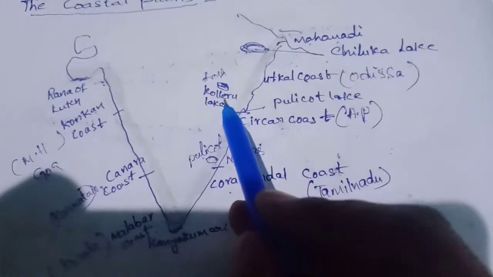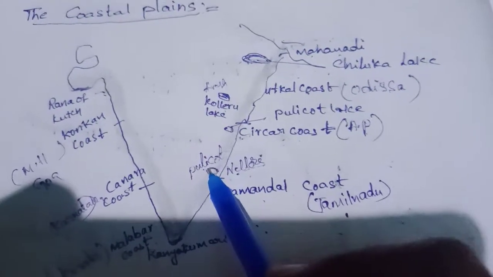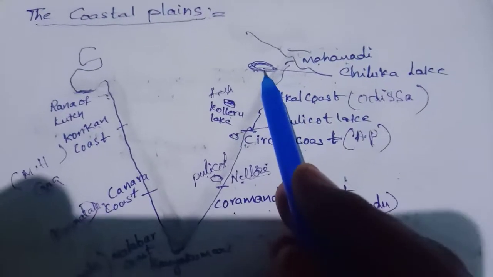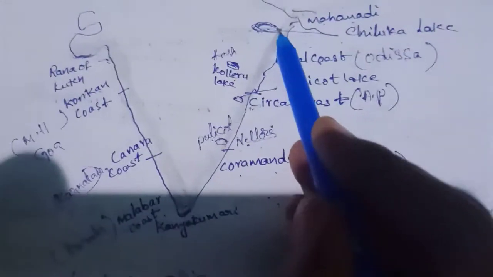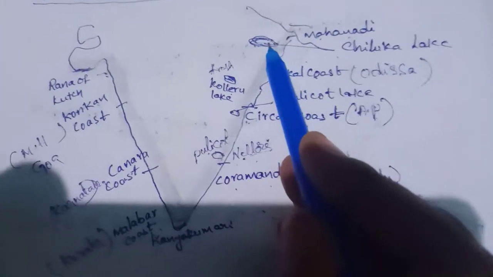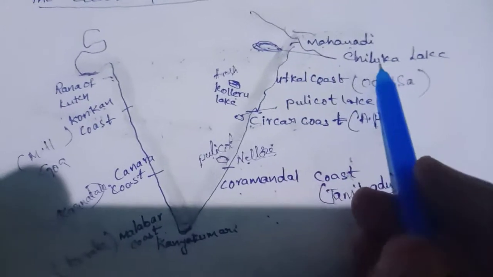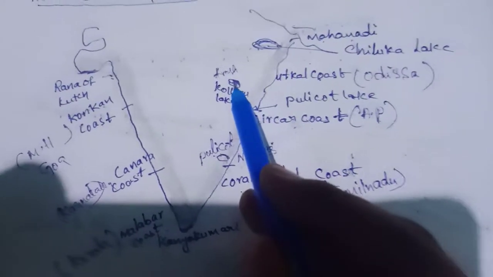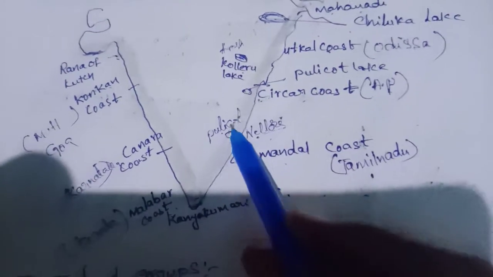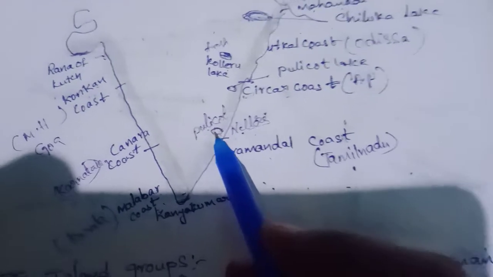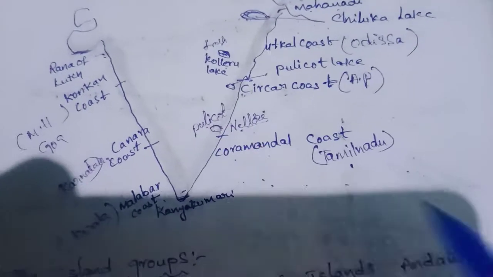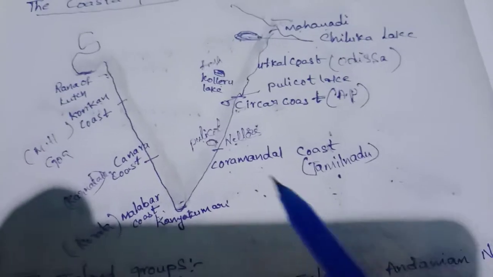So freshwater lake Kolleru, saltwater lake Pulicat. One more saltwater lake, Chilika, is in Odisha. So note down: the saltwater lake in Odisha, Chilika. The freshwater lake in Andhra Pradesh, Kolleru. The saltwater lake in Andhra Pradesh, Pulicat. So where is the Satish Dhawan Space Center? It is located near Pulicat Lake.